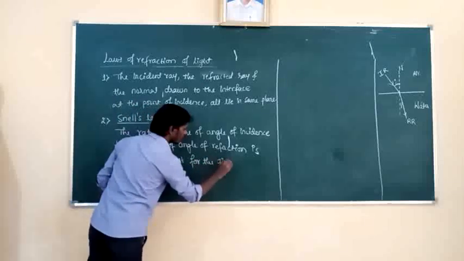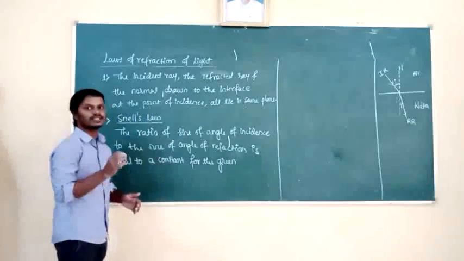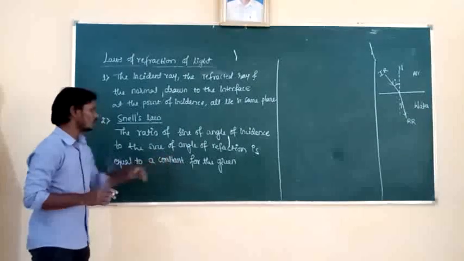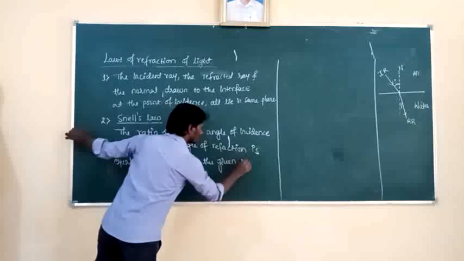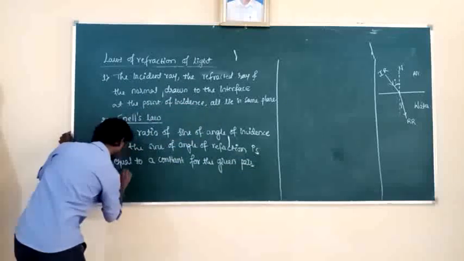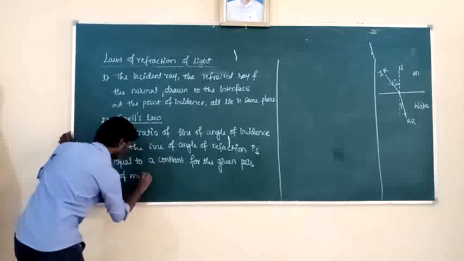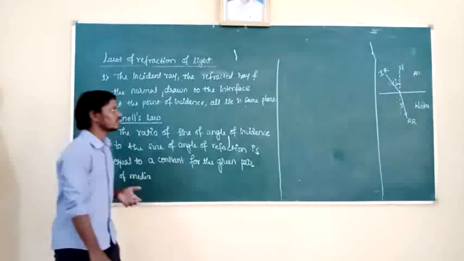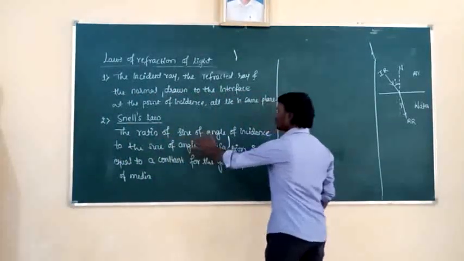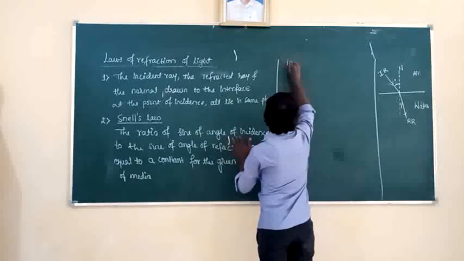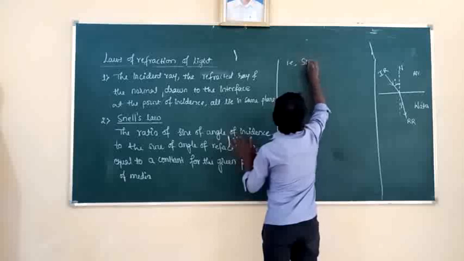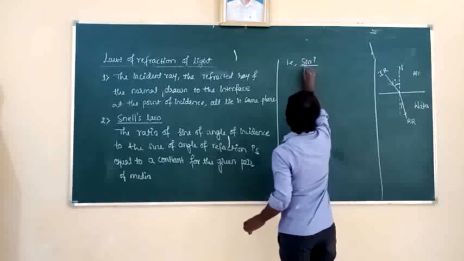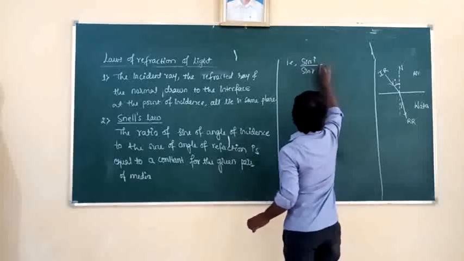For the refraction of light, how many media are required here? At least two media are required, and both media must be transparent. Constant for the given pair of media. So, how to write this Snell's law in terms of mathematics? According to the statement, the ratio of sine of angle of incidence, sine i, to the sine of angle of refraction, sine r, is equal to a constant.